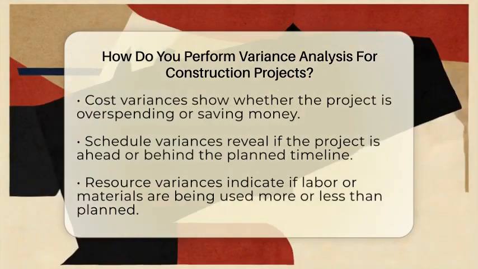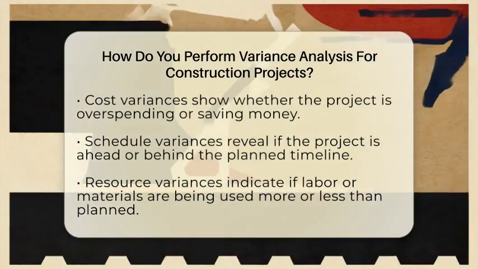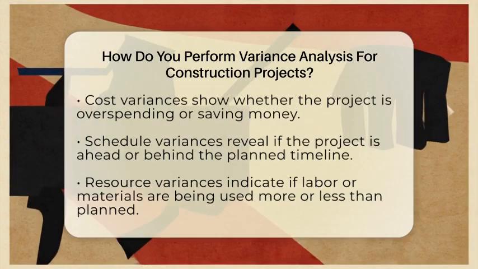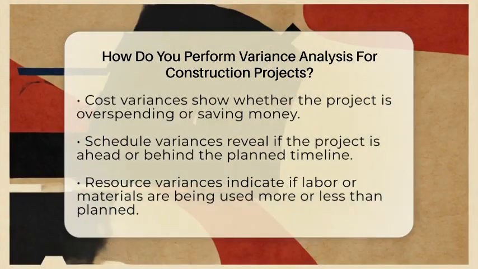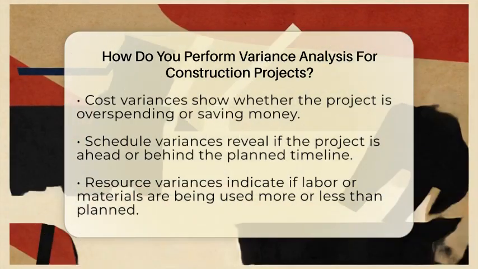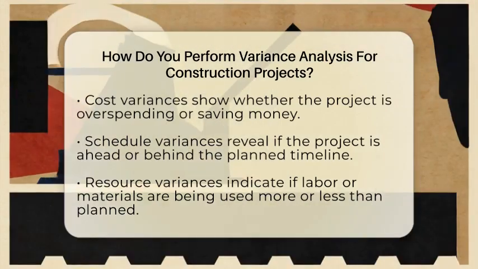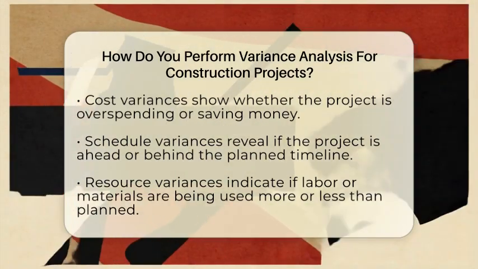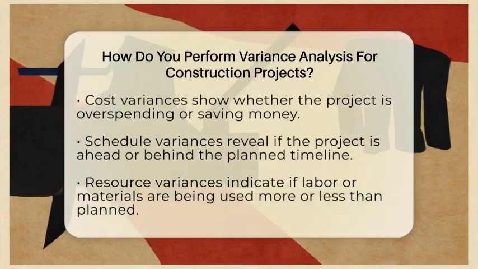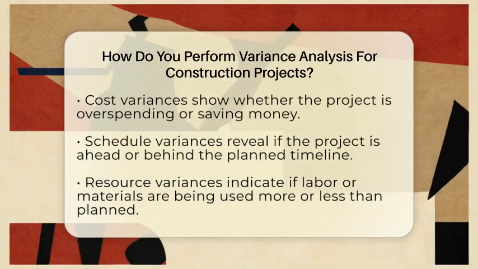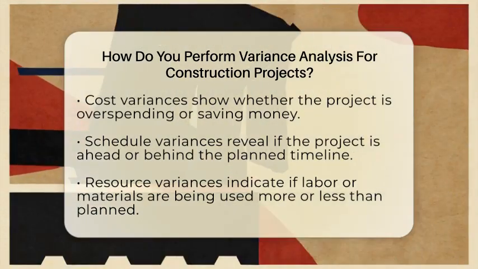Now compare your actual data to the baseline. This comparison shows you the variances. For costs, you look at the difference between the value of work completed and what you've spent. If you earned $50,000 worth of work but spent $55,000, you have a negative cost variance. That means you're overspending.